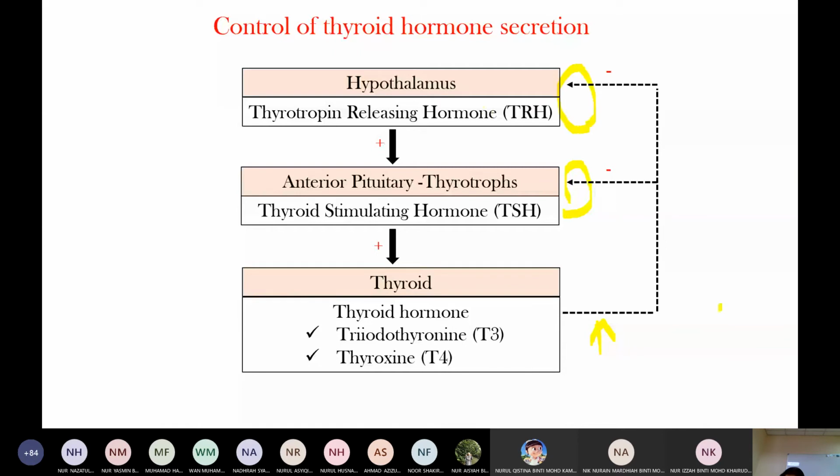So now the hyperthyroidism. Hyperthyroidism means there is increased thyroid hormone level in the blood. So when there is increased thyroid hormone level, it has negative feedback on the anterior pituitary. Therefore, TSH level is low. This is in primary hyperthyroidism, where the pathology is at the thyroid. But if the pathology is in the anterior pituitary, it means there is secondary hyperthyroidism.